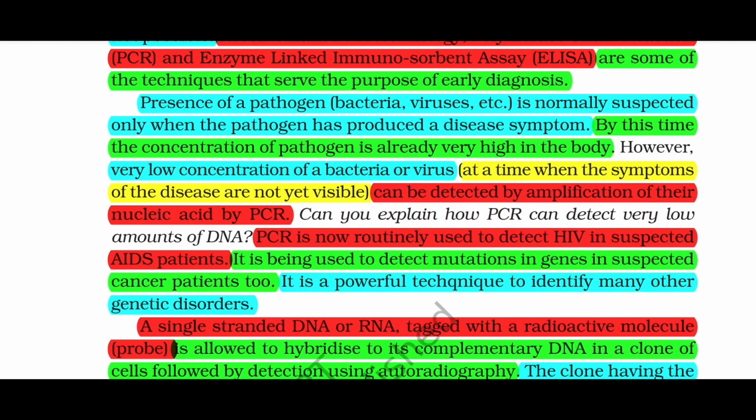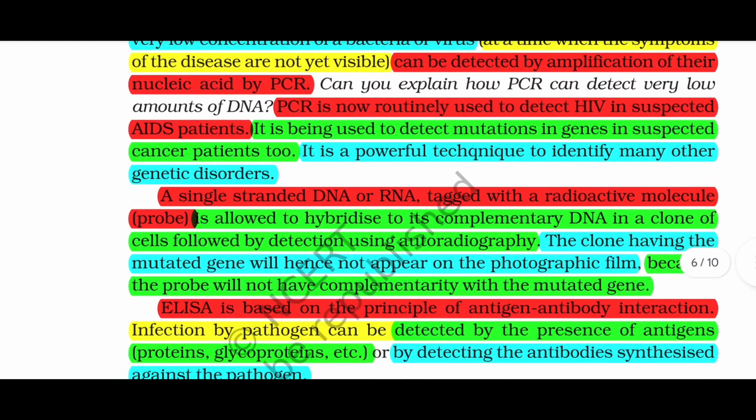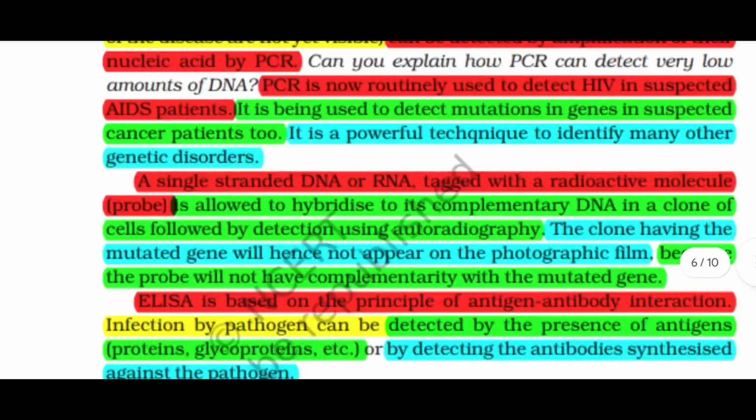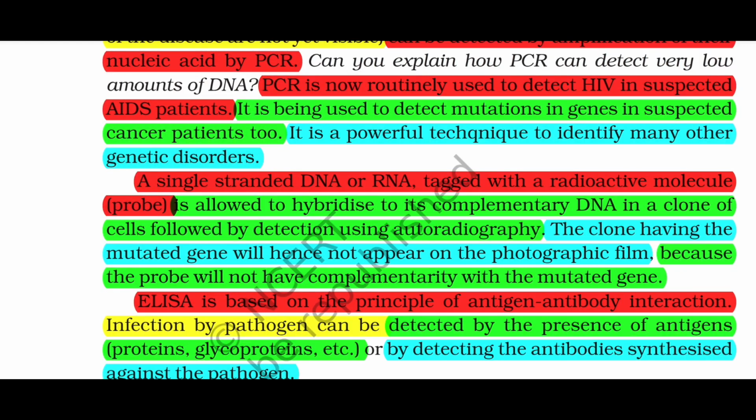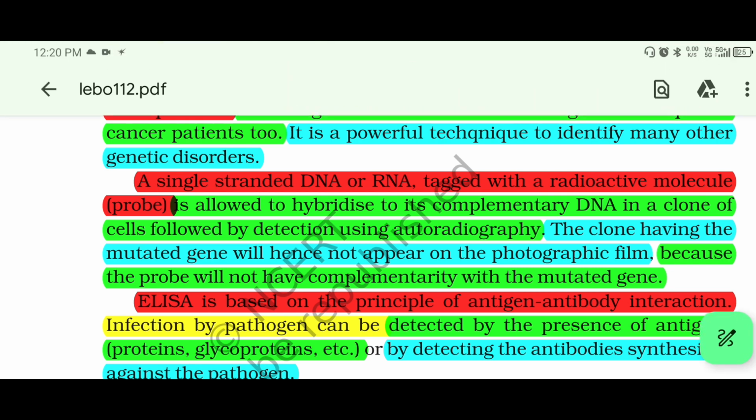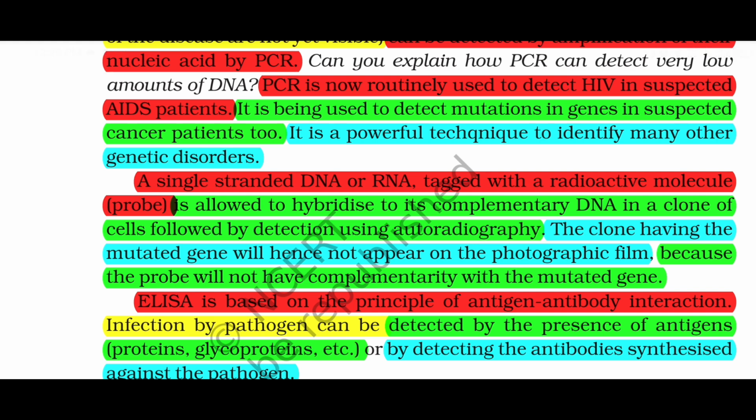PCR is now routinely used to detect HIV in suspected AIDS patients. It is being used to detect mutations in genes in suspected cancer patients too. It is a powerful technique to identify many other genetic disorders. A single-stranded DNA or RNA tagged with a radioactive molecule, the probe, is allowed to hybridize to its complementary DNA in a clone of cells, followed by detection using autoradiography. The clone having the mutated gene will hence not appear on the photographic film because the probe will not be complementary to the mutated gene.